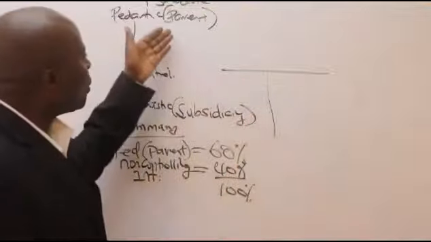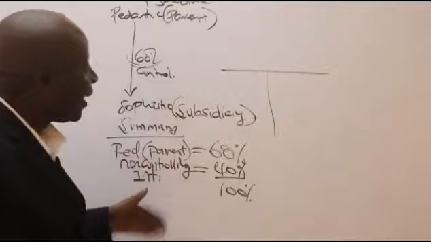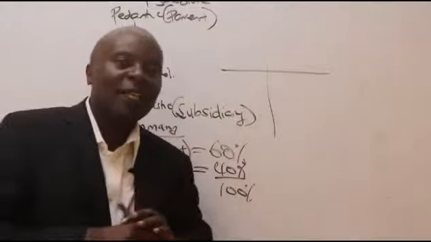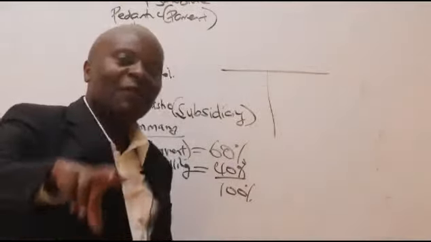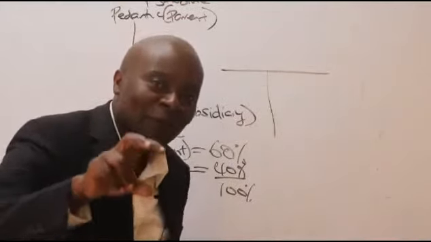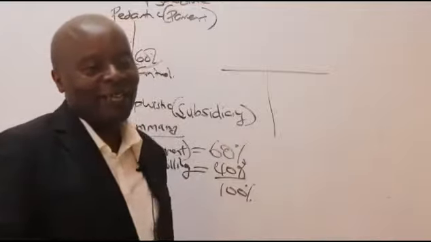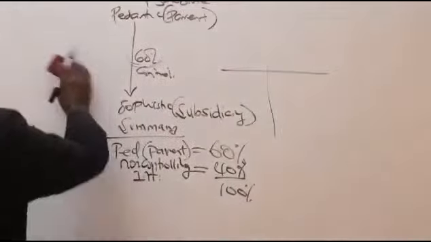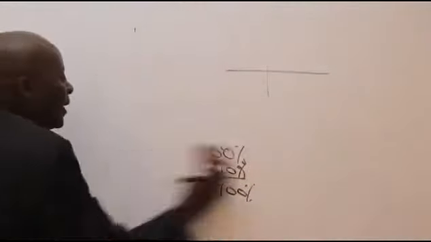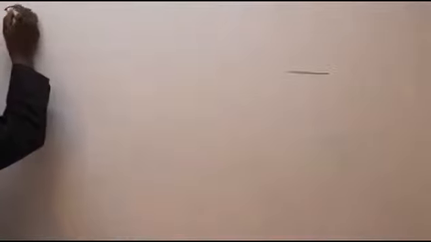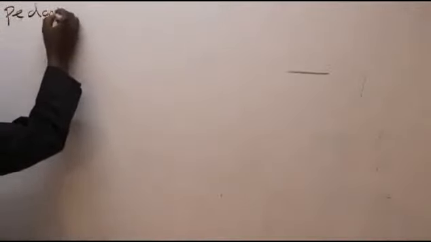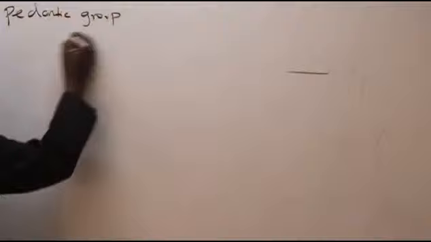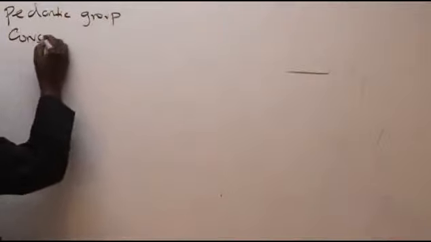After you have established how the group structure looks, a good student knows that if the examiner needs you to do a balance sheet, a consolidated statement of financial position, that will be the next thing. So please mention the name of the company. The name of the company is Pedantic. So we have Pedantic Group, we have a consolidated